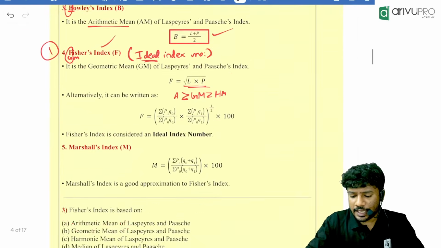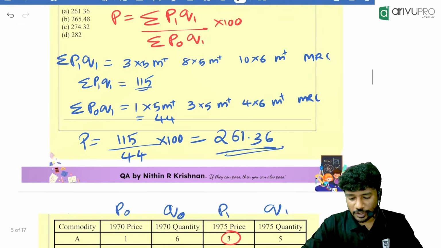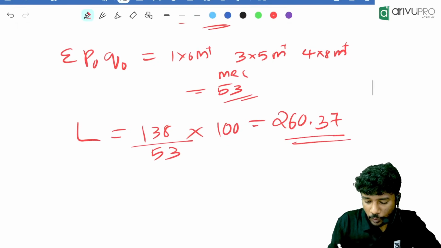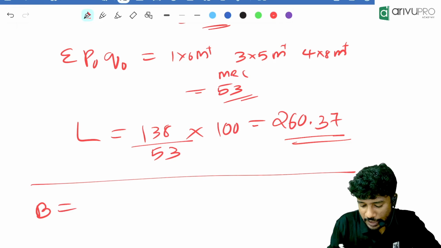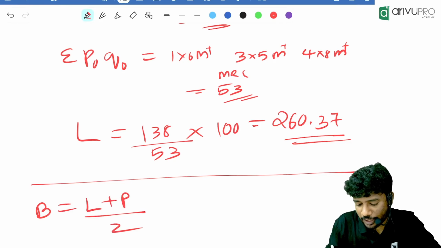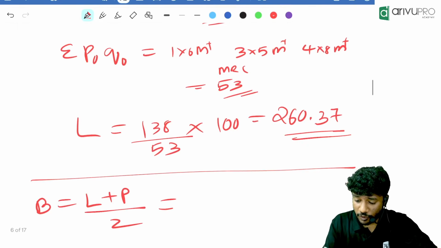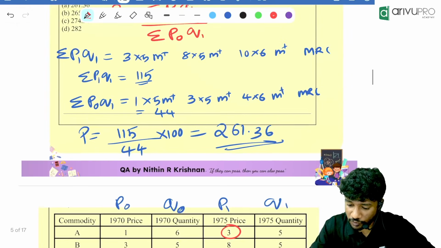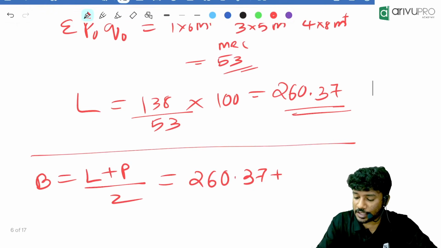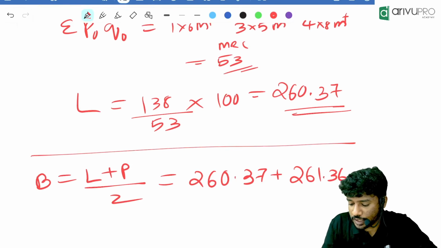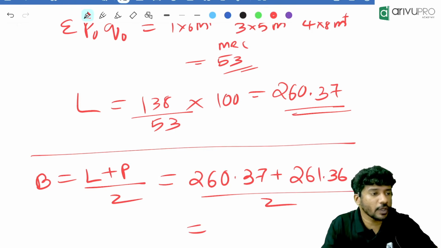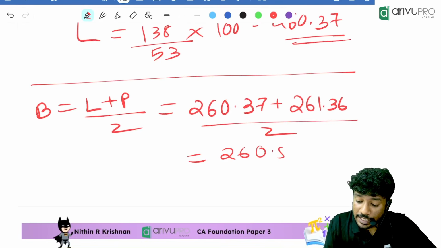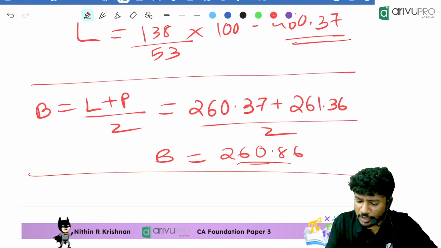Now, can I ask you a question? We just found Paasche, we just found Laspeyres. Can you find me Bowley for the same question? Bowley is Laspeyres plus Paasche divided by 2. Laspeyres was how much? We found it to be 260.37, plus what was Paasche? We found over there 261.36. 260.37 plus 261.36 divided by 2. How much is Bowley then? 260.86. That is Bowley.